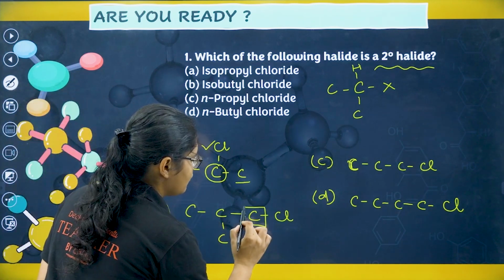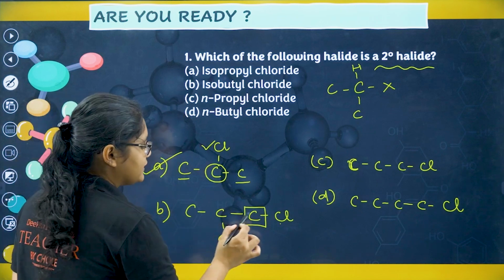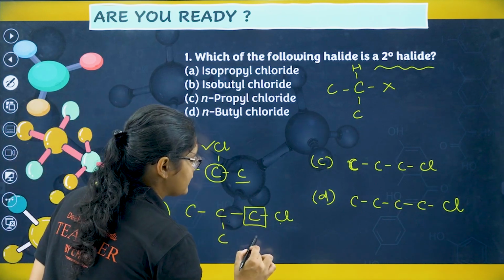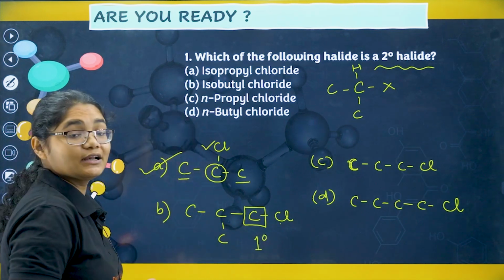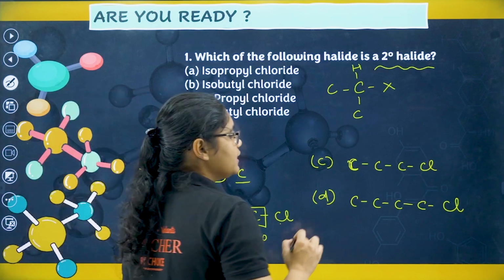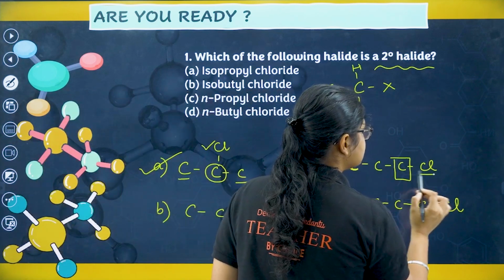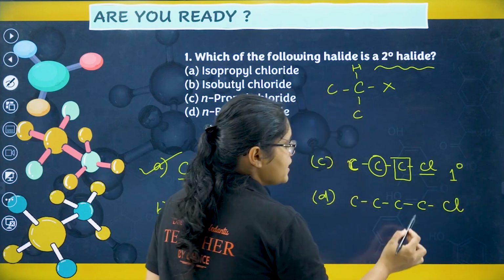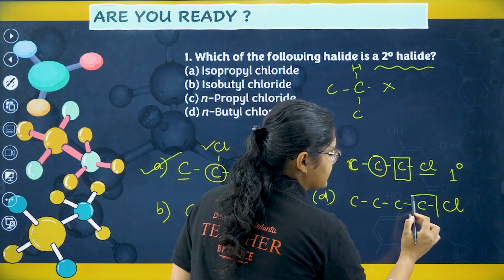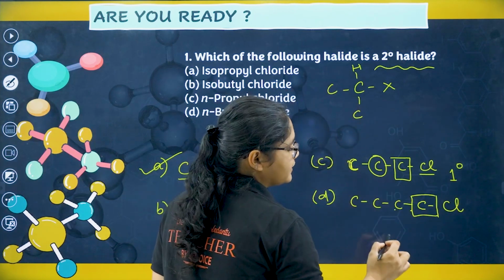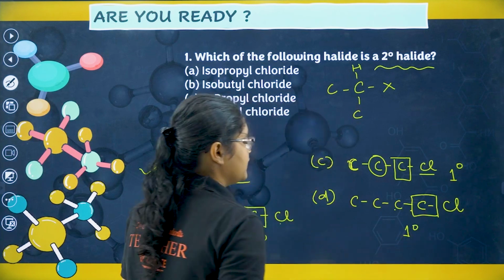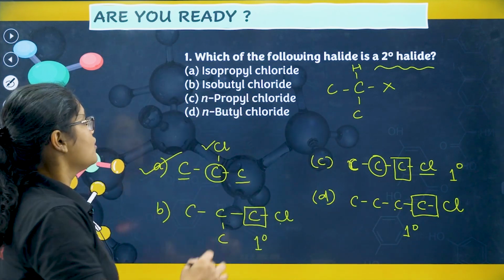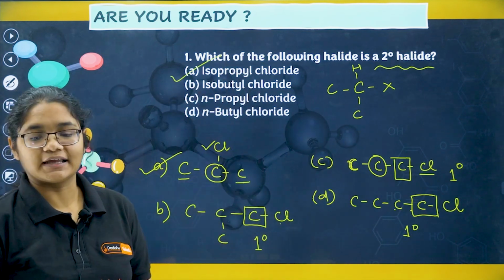The carbon which contains the halogen is attached to how many carbons directly? It is attached to only one carbon, so we will call it primary. Now moving here, the carbon which contains the X is also attached to only one carbon, so this is also primary. Here the carbon which contains the X is attached to only one carbon directly, so this is also primary. So which is the secondary one here? Option number A is the secondary one.